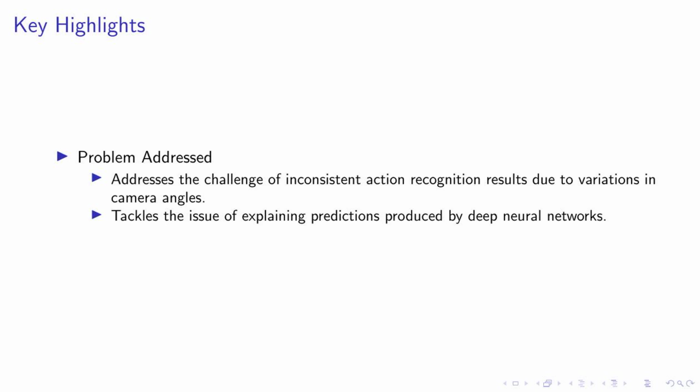The second problem we tackle is the issue of explaining predictions produced by deep neural networks. As we know, deep learning models are often seen as black boxes due to their complex nature. Our work aims to make these predictions more understandable and transparent. We do this by visualizing the regions of the model that give attention with respect to the predictions. In essence, our research is about improving the robustness and accuracy of action recognition models by ensuring consistency across different views and providing clear explanations for their predictions.